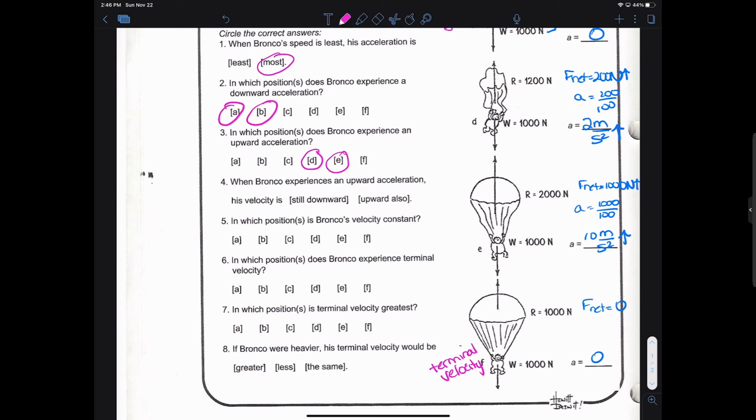Number 5, does he have constant velocity? That would be C and F. I skipped one. Number 4, when Bronco experiences an upward acceleration, his velocity is still downwards. Number 6, in which positions does Bronco experience terminal velocity? That's still C and F. In which position is his terminal velocity the greatest? That's before his chute opens, which is up there at C. And if Bronco were heavier, his terminal velocity would be greater.